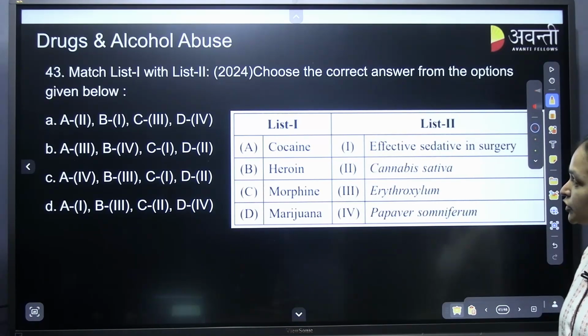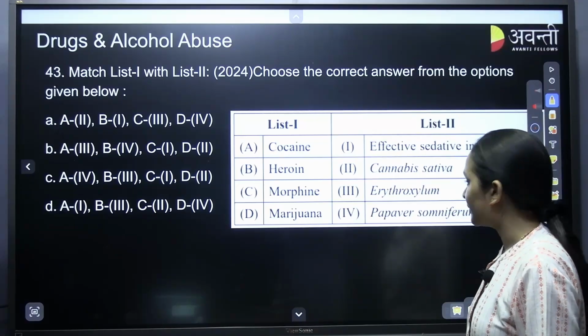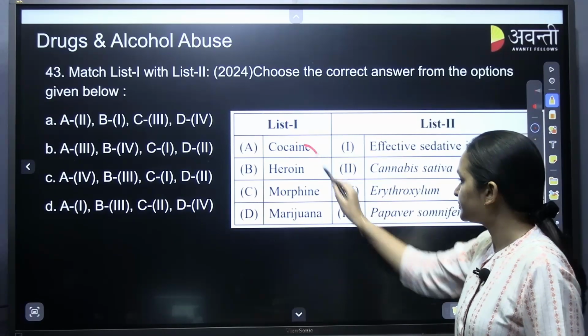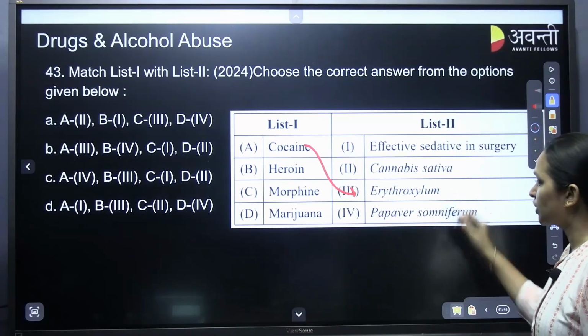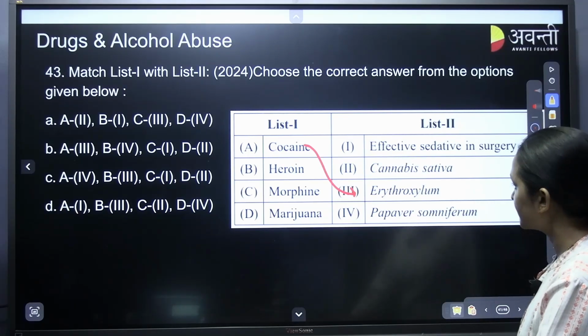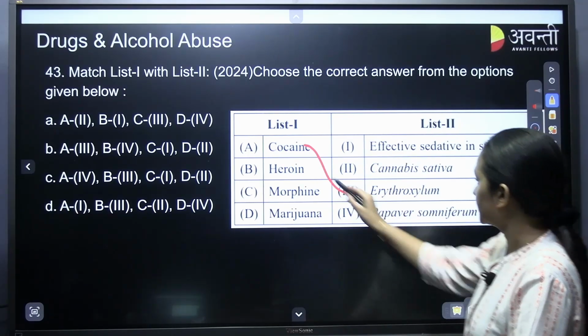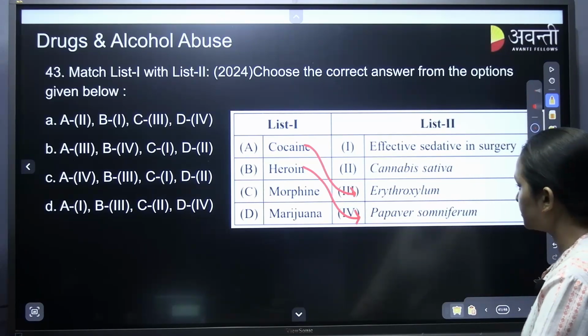Match list 1 and 2. Cocaine, now coming to drug and alcohol abuse. Cocaine is extracted from Erythroxylum coca. Heroin from poppy, that is poppy plant, Papaver somniferum.